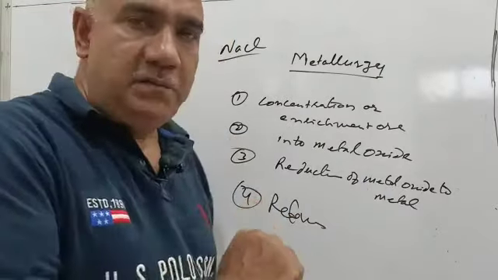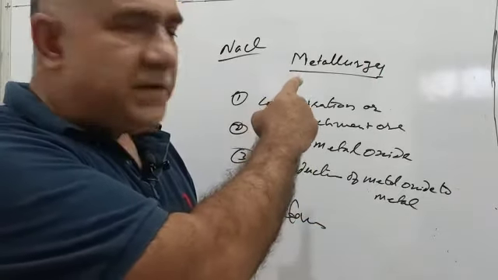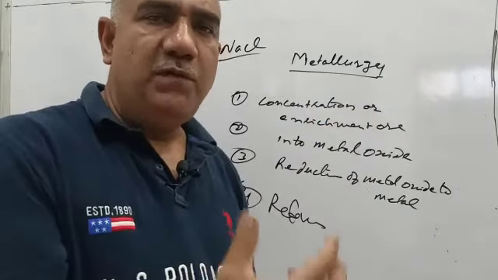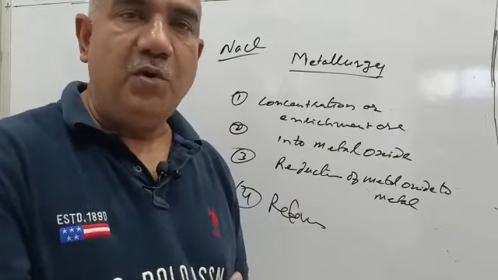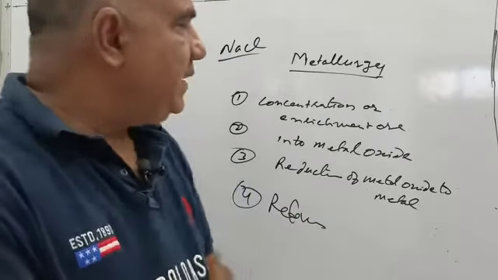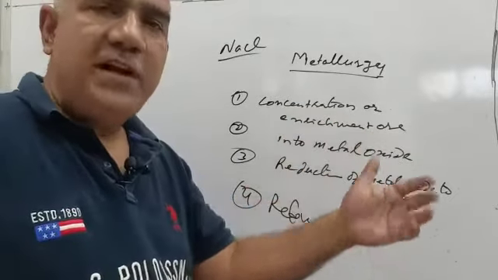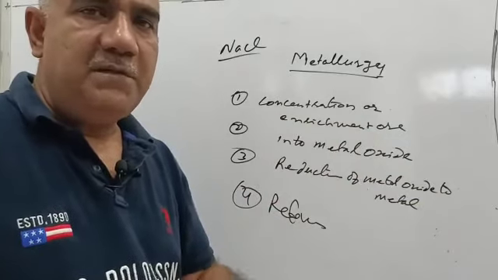So here, a very frequently used term and it is most frequently asked in exam: what is metallurgy? Metallurgy is the sum total of all the processes that are involved in extraction of a metal from its ore and refining it. See, if I get an ore, the concentration of ore or enrichment of ore has to be done. That is the first step that we follow while extracting a metal from its ore.